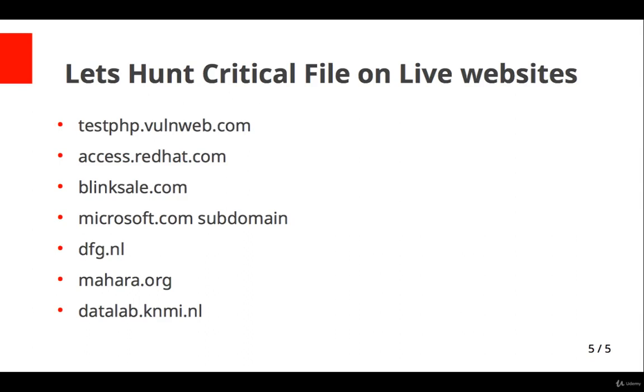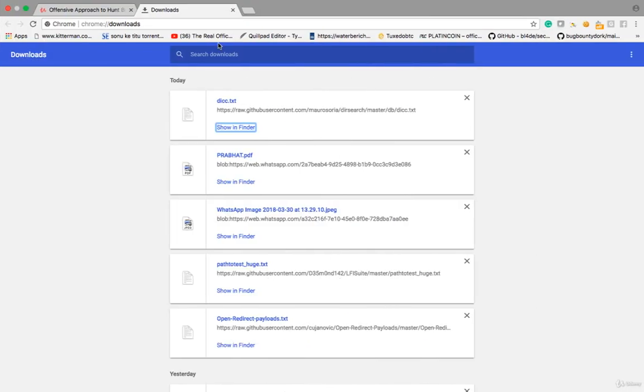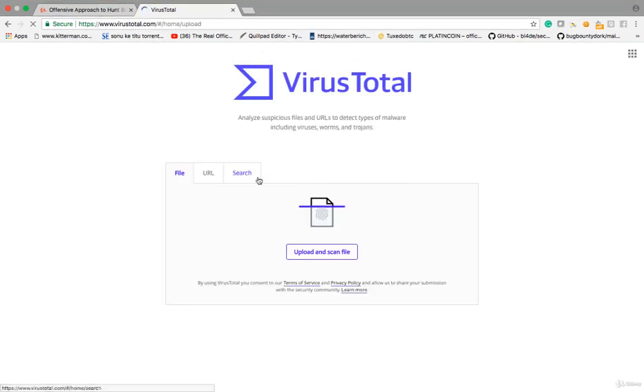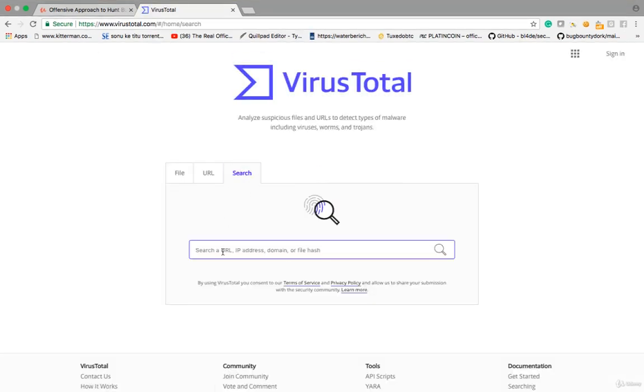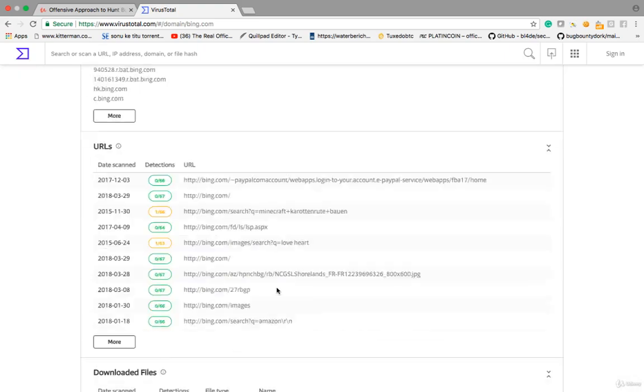Let's hunt on one of the subdomains of Microsoft.com live. I already told you how to find subdomains. I'll go to virustotal.com and search here. You can try on any website. Let's try on bing.com. Bing.com is also a subdomain of Microsoft, so you can try there.